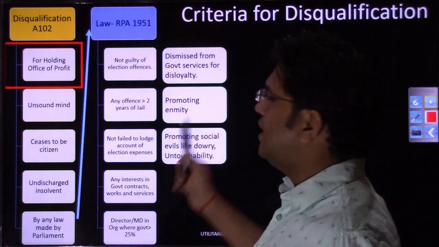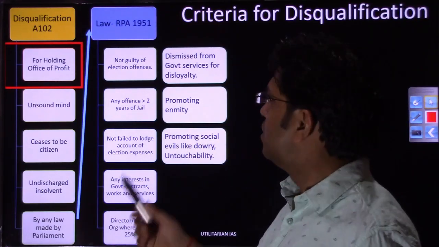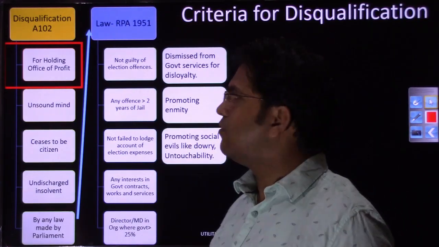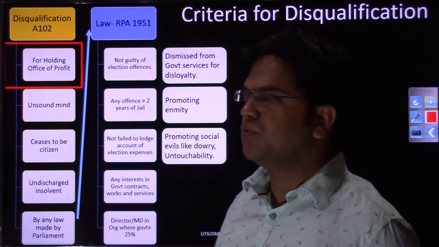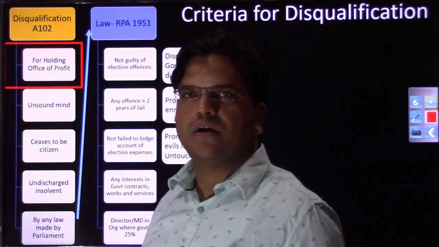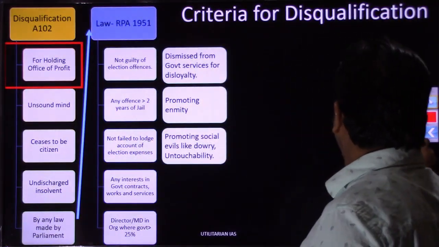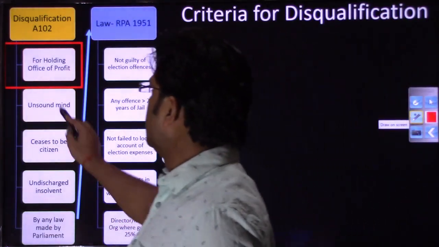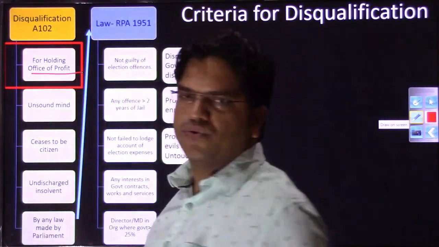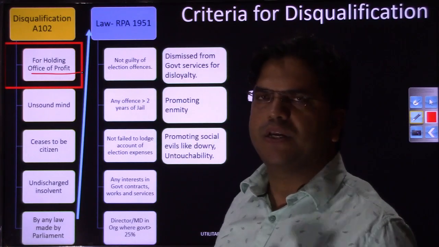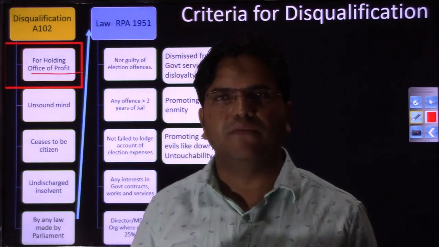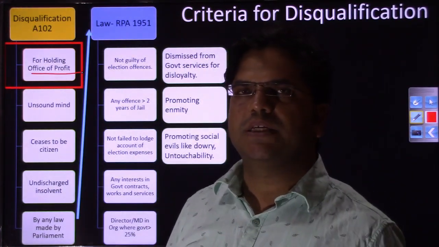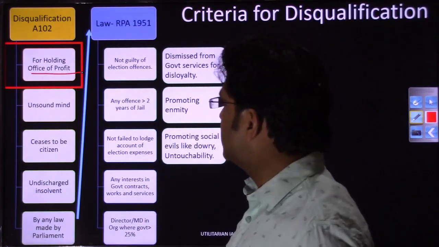So while defining the criteria for the disqualification of a member of parliament in article 102, this office of profit clause is clearly mentioned. If any member of parliament was found to hold any office of profit, you should not be holding office of profit even to contest the member of parliament or member of legislative assembly election.